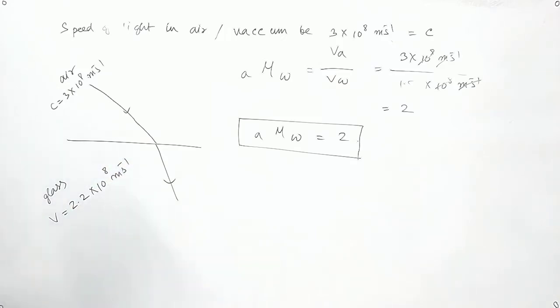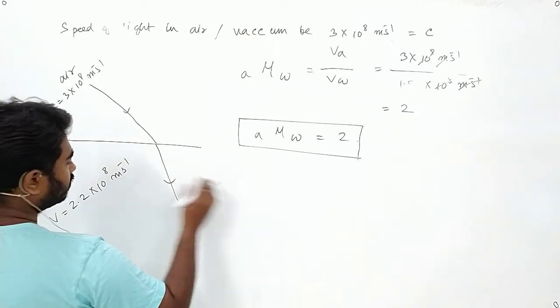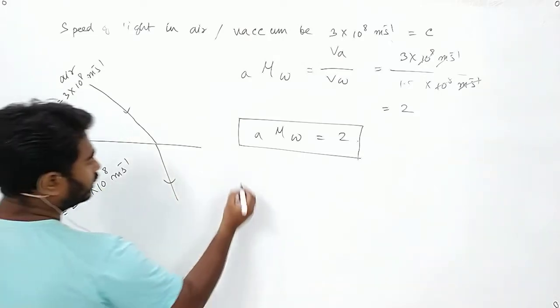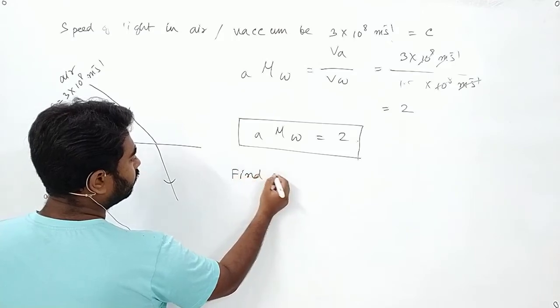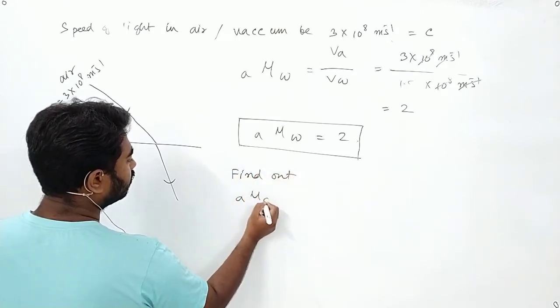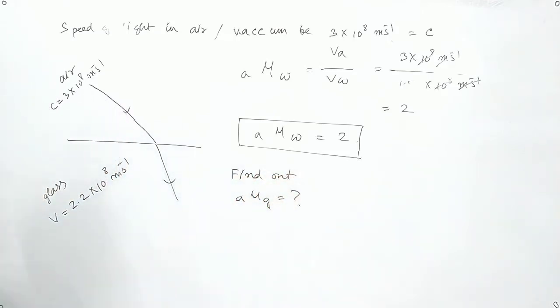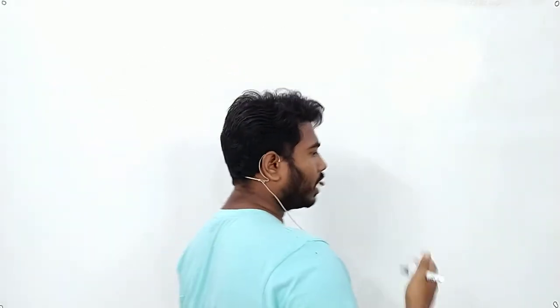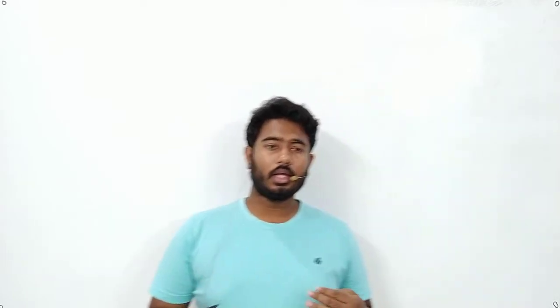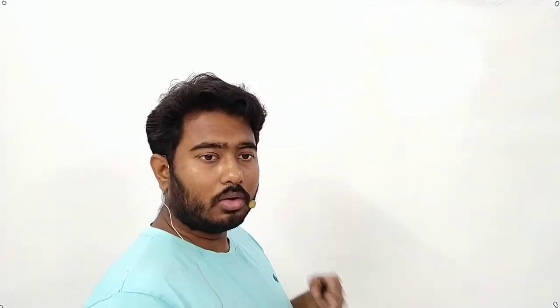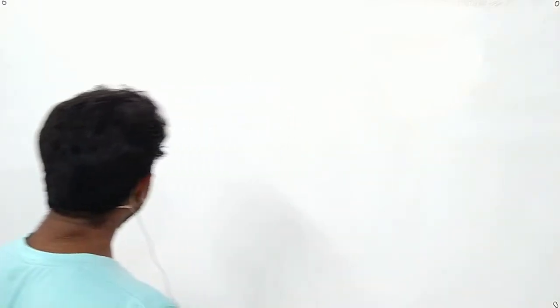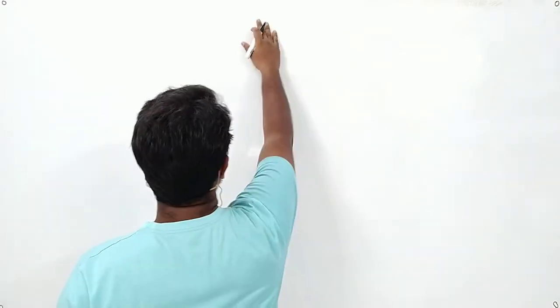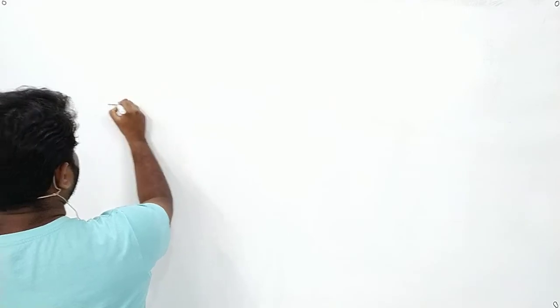Find out the refractive index of this glass with respect to air, that is, find out A mu G. Find out fast, all of you. So we have understood how to find out refractive index when we know the velocities. Now we will understand how to find out the refractive index when we know the angles.